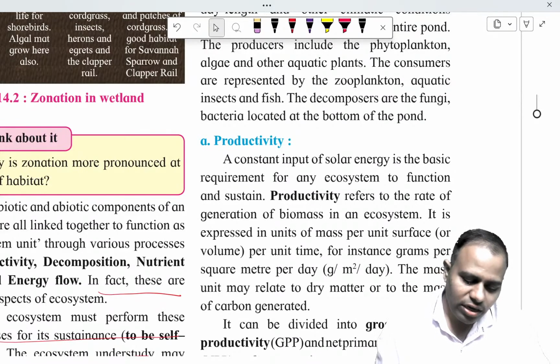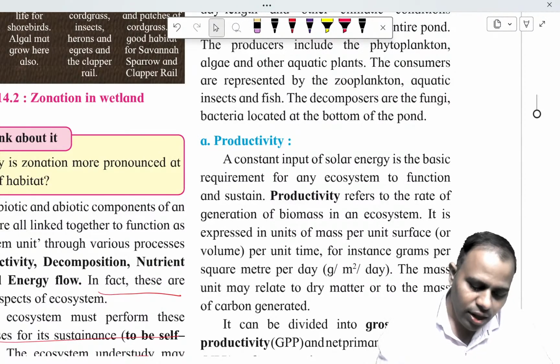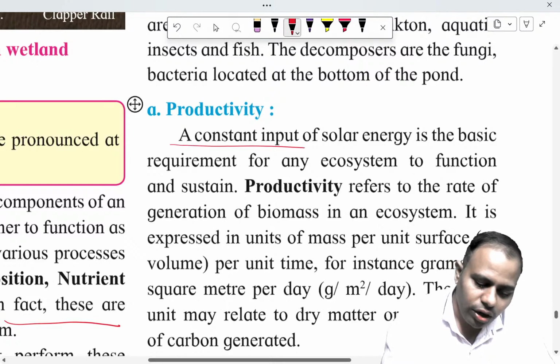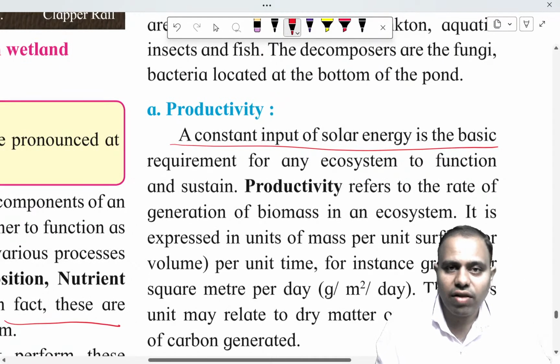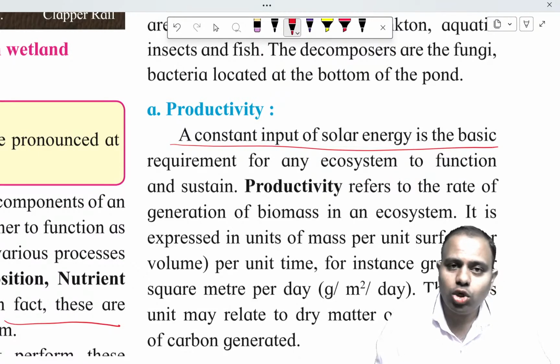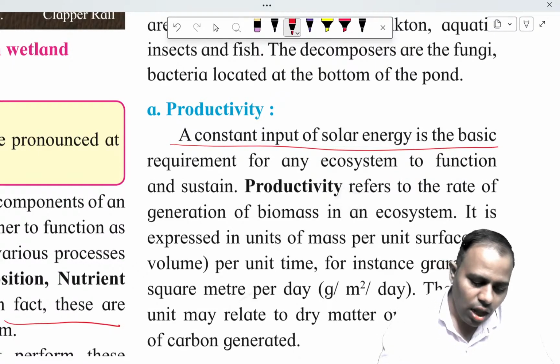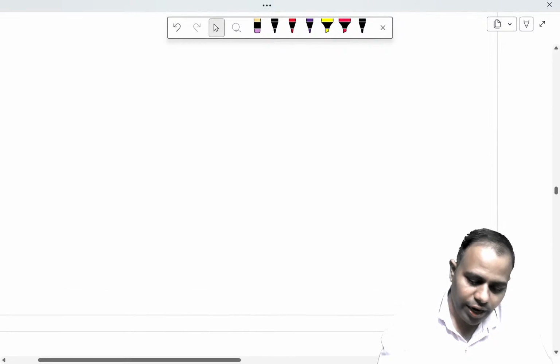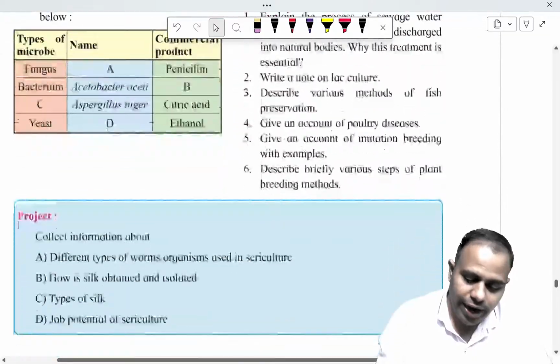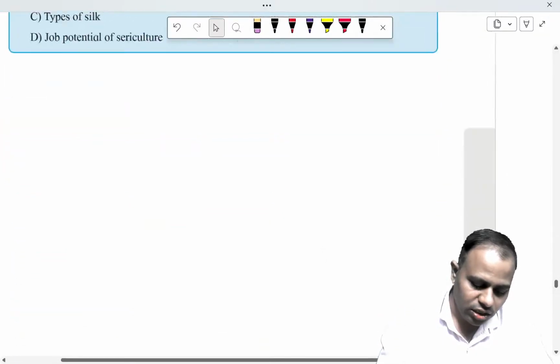Let's see the first point of these four different components present here. The first point is productivity, in detail. Now remember, the solar input is constant and is the basic requirement for an ecosystem. Out of the 100% solar radiation incident on Earth, we don't get all the amount of radiation on Earth.